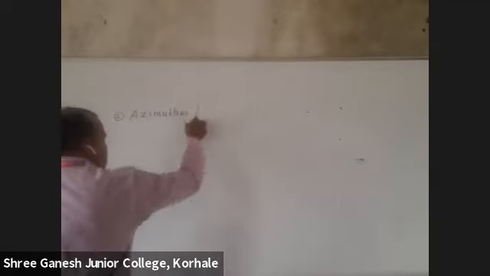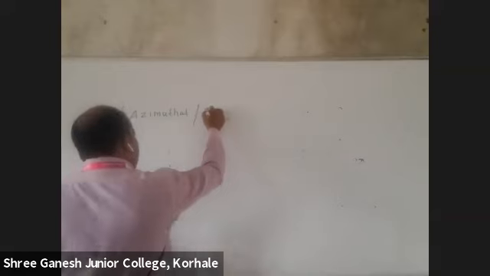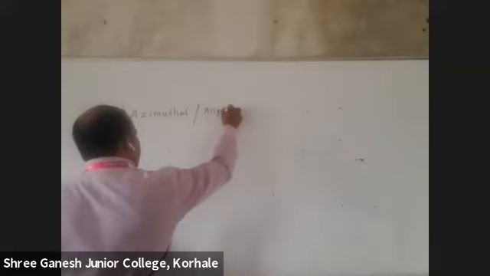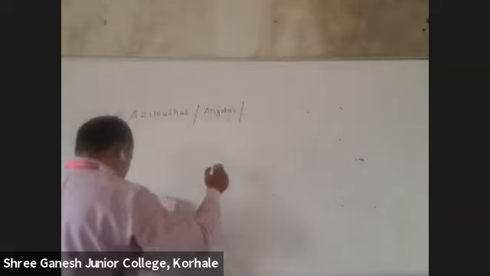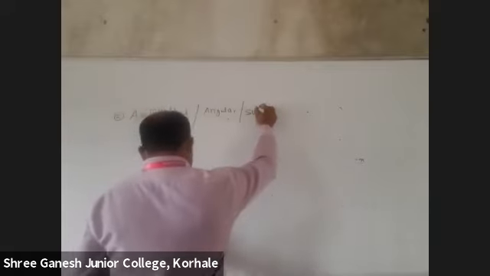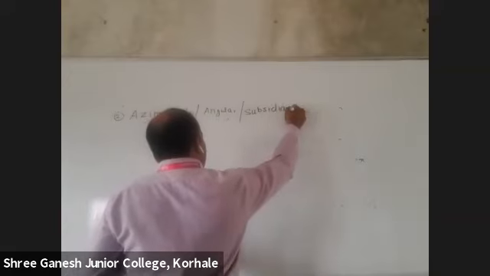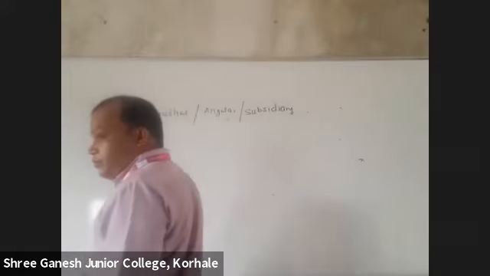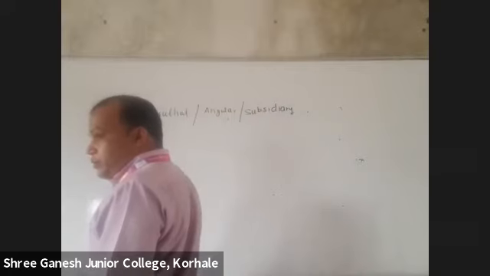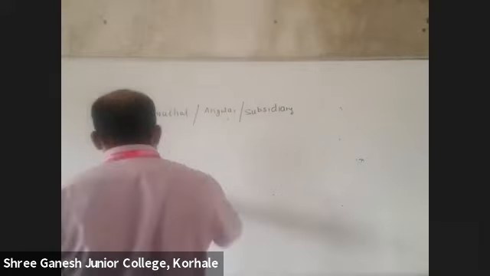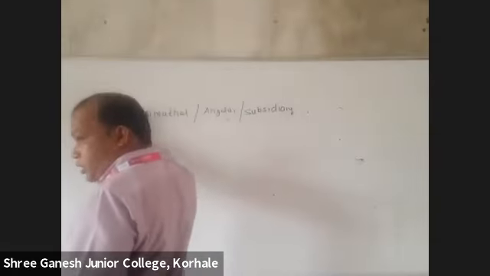Azimuthal quantum number. Or in some books it is written as angular quantum number. This is the second one now. This is not Bohr's.